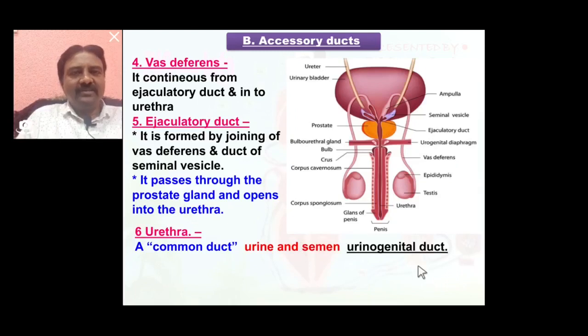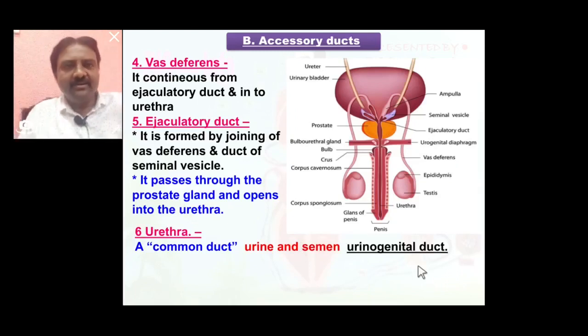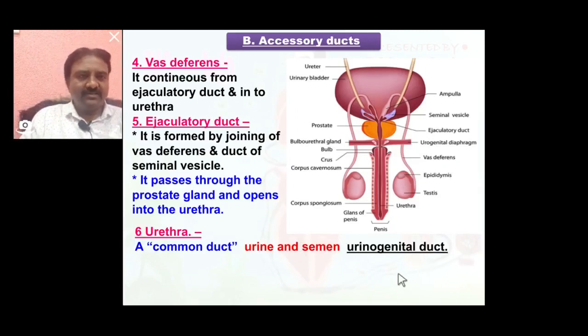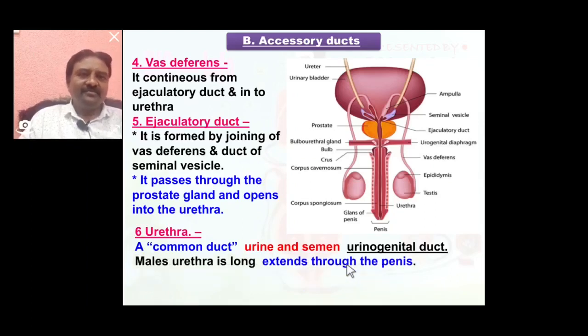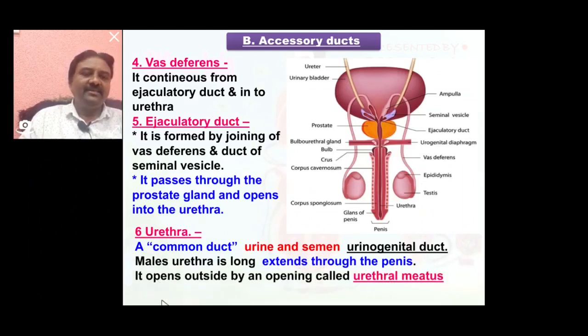Why is the male urethra called the urinogenital duct? Because the male urethra is the common duct that carries urine as well as semen, so it is called the urinogenital duct. The male urethra is very long and extends through the penis.